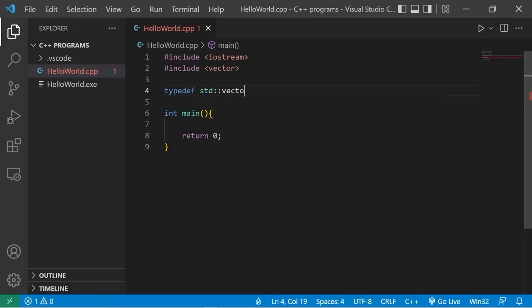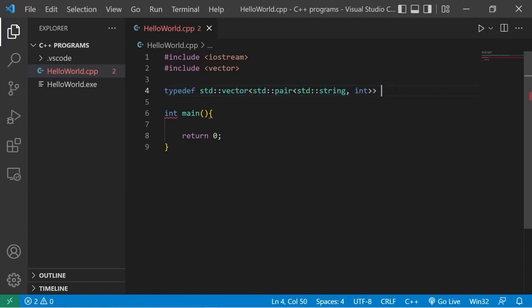Standard vector, standard pair, standard string int. So this is one really long data type. This could be a data type for a pair list, but I don't want to have to type all of this. So what I could do is give this data type an alias using this typedef keyword.